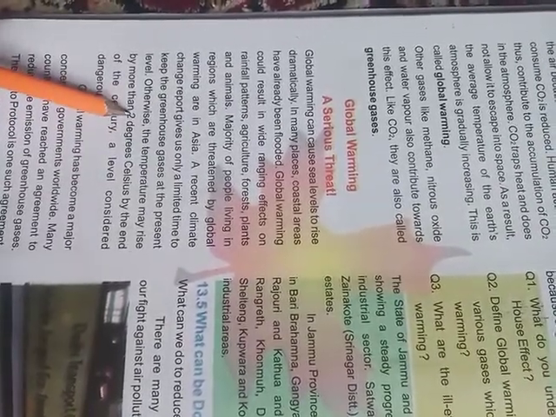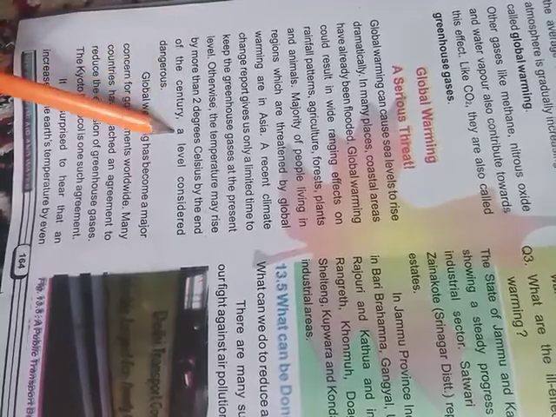So naturally, we can see that global warming is the increase in the average temperature. The average temperature increases due to these gases, which we call global warming gases. Global warming occurs mostly as a result of carbon dioxide gas. So when the temperature is increased by 2 degrees Celsius, we can see that global warming has occurred.